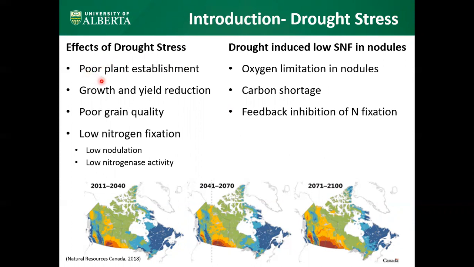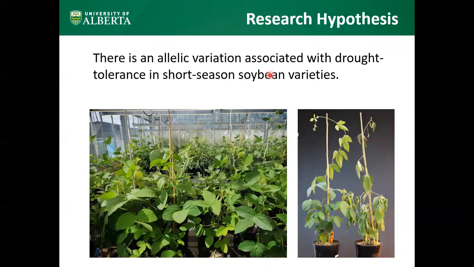Drought stress results in poor plant establishment, growth and yield reduction, poor grain quality, and low nitrogen fixation due to low nodulation and low nitrogenase activity. Also, drought induces low symbiotic nitrogen fixation in nodules by three mechanisms: oxygen limitation in nodules, carbon shortage, and feedback inhibition of nitrogen fixation. With this research background, I developed my research hypothesis: there is an allelic variation associated with drought tolerance in short season soybean varieties.